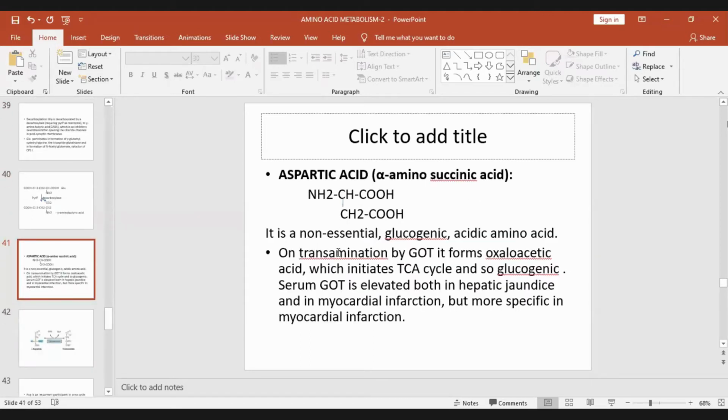Aspartic acid. It is also a non-essential glucogenic acidic amino acid. Acidic because the second carboxyl group is there. So on transamination by glutamate oxaloacetate transaminase, it forms oxaloacetic acid, which initiates TCA cycle, and so glucogenic. And as I already told you, glutamate oxaloacetate transaminase is elevated in both hepatic jaundice and myocardial infarction, but it is more specific in myocardial infarction.